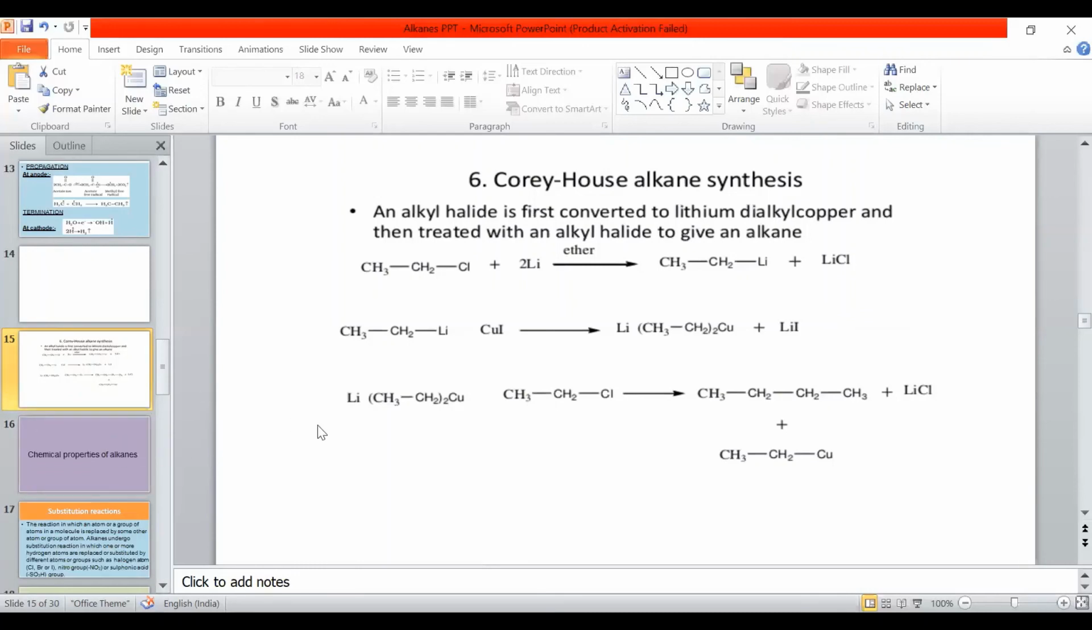You just concentrate on preparation of alkanes. Remember, preparation is very important. So concentrate on three: Wurtz reaction, Corey-House reaction, and Kolbe's electrolysis. So this is for your class today. And in the next class, we will be seeing the properties of alkanes. So till then,